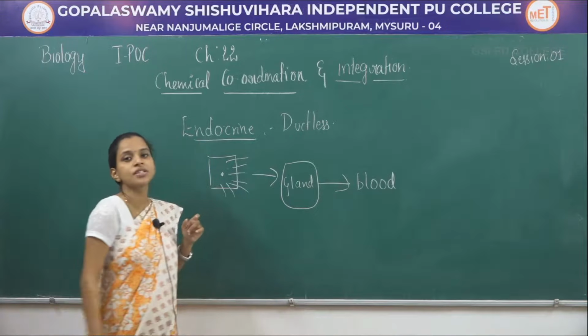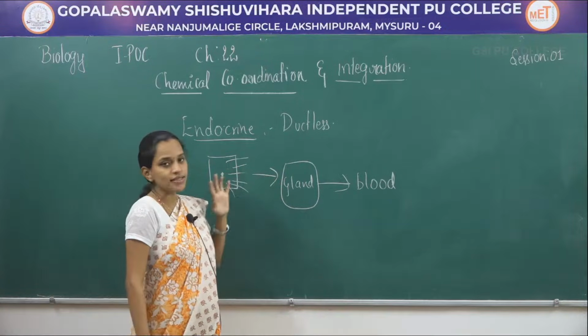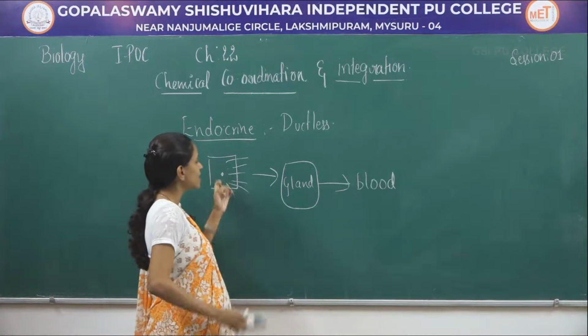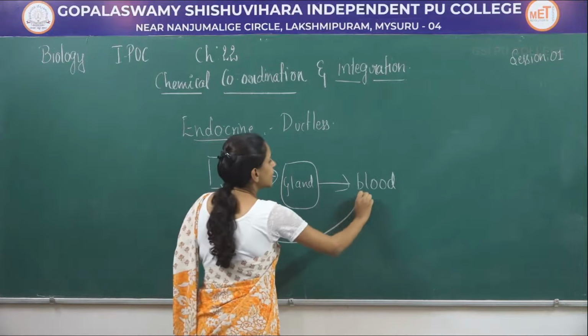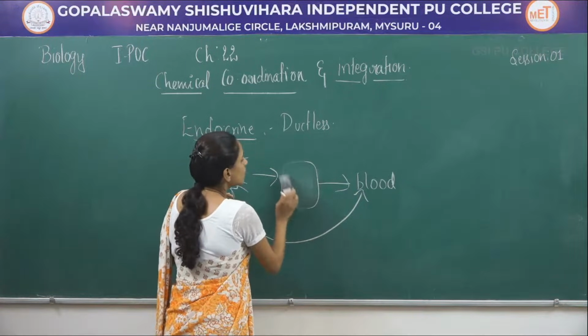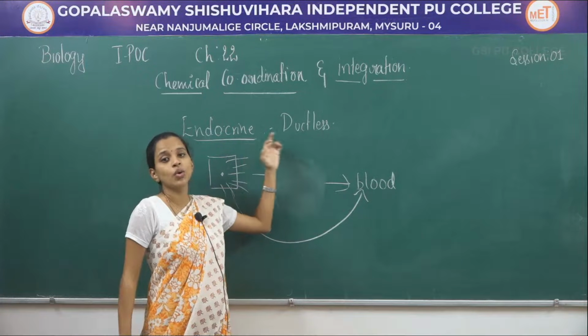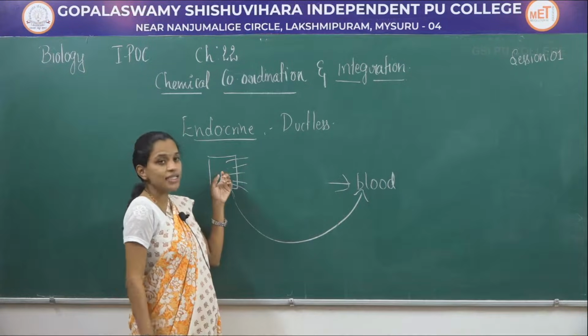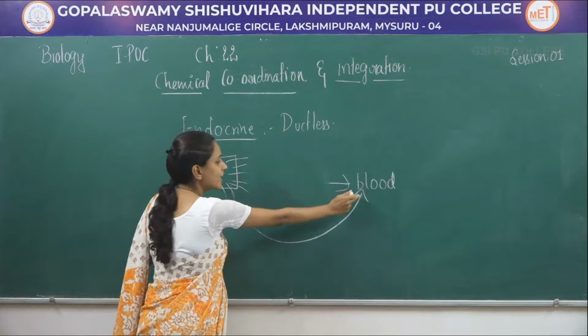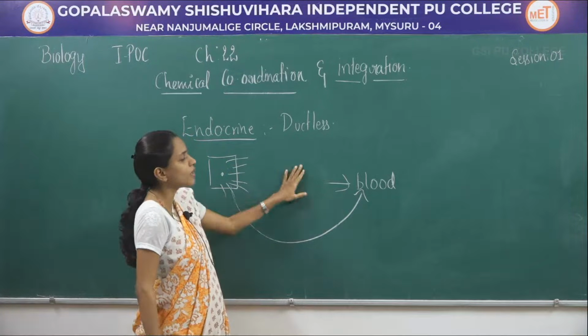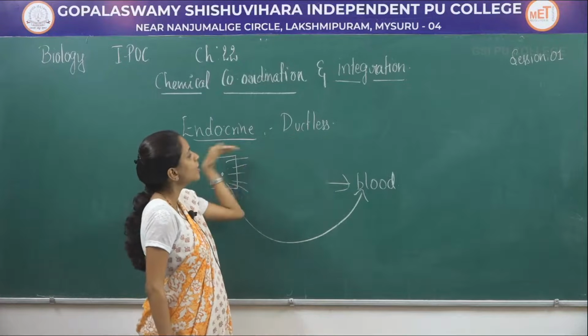So this type of system is called exocrine system. If the cell secretions are directly released into the blood without any duct, those are called endocrine glands. That means the cell secretions are directly released into the blood without any duct are termed endocrine glands.